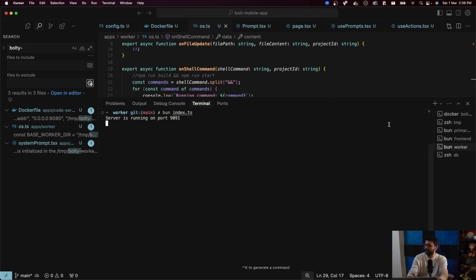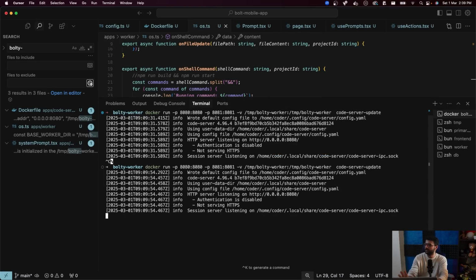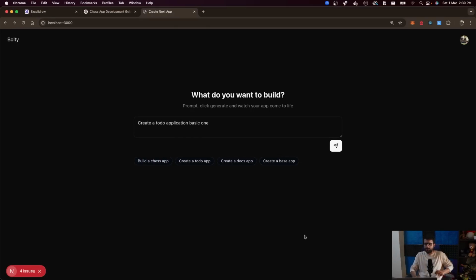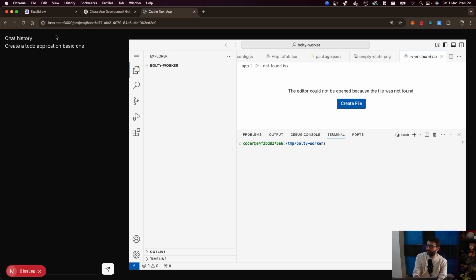All right. Boilerplate is done. Just for kicks, restarting Docker one more time. Alrighty, folks. I would say this is the moment of truth, because 2:39, 2:45 is when I have to leave, in 5 minutes. Send request. Alrighty. Create a to-do application, basic one is the prompt that I gave. And now I'm waiting. And Bolty worker is empty, which is not great.